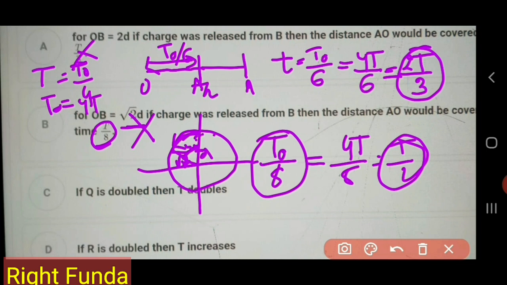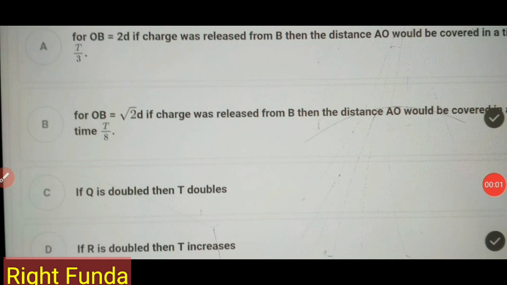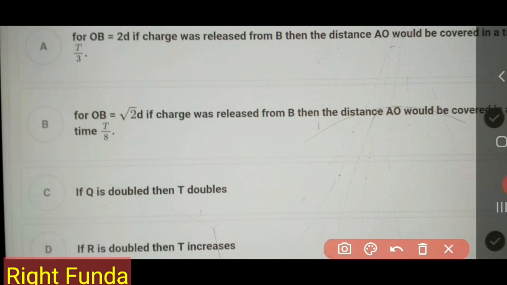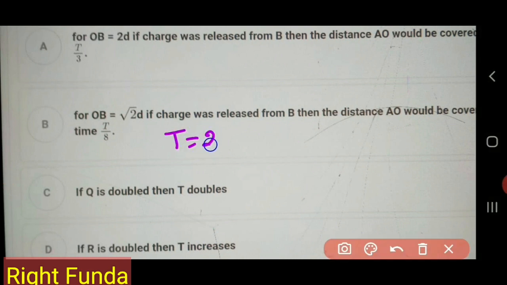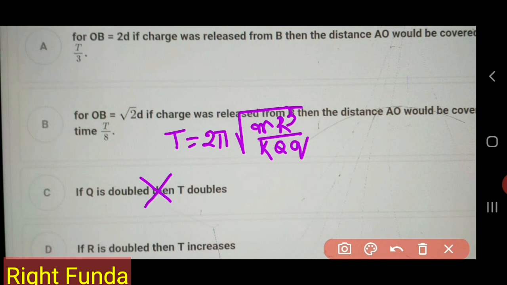If Q is doubled, then T is doubled. Is that right or not? Let's check. We calculated the time period of oscillations T to be equal to 2 pi under root of m r cube by k Q q. So here Q is in the denominator. If Q is doubled, then the time period is not going to be doubled. The time will be reduced in this case, and again the square root is there. So the time period will not be doubled. It is the same thing for T naught.